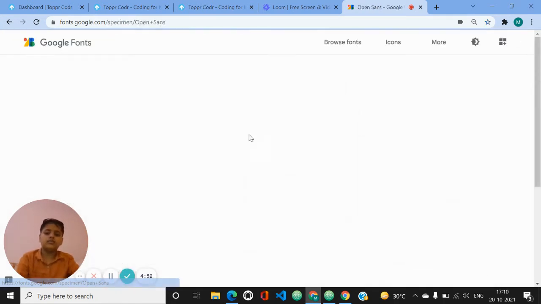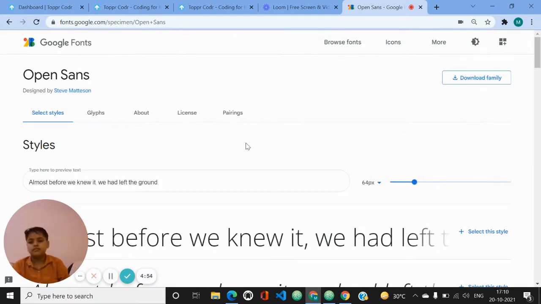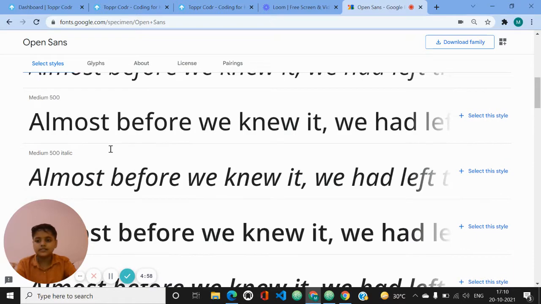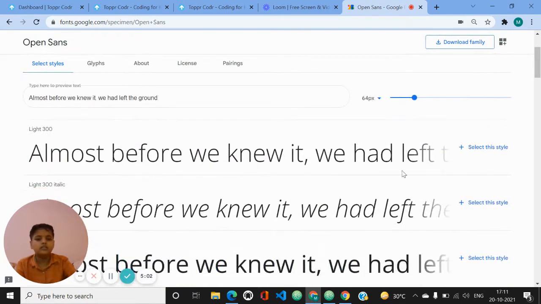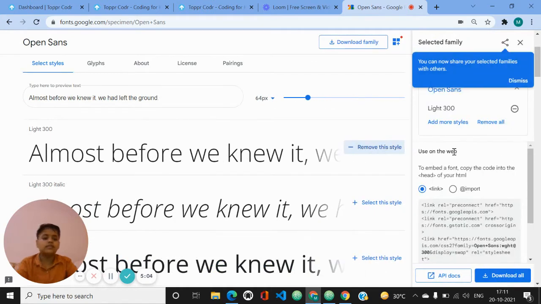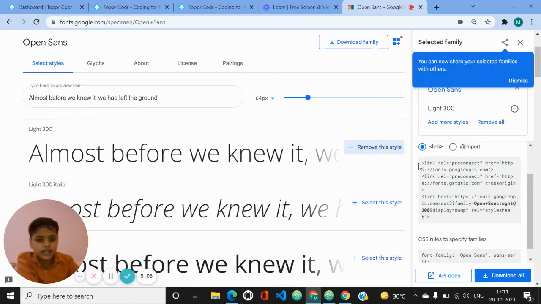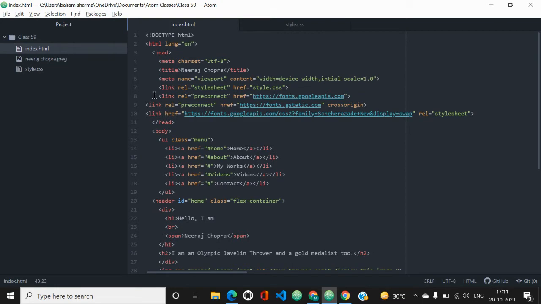I like this Open Sans font, so I will click on this. I will select the style. Whether I want italic, bold, or boldest, or medium, I want it light. So I will select the style, and you will get this code. First, link this code into your index.html. Just copy this and paste it into your Atom. I have done that same thing here.